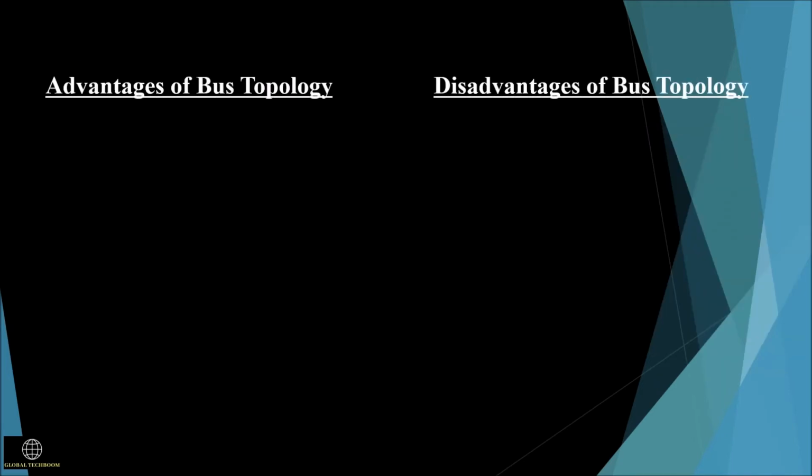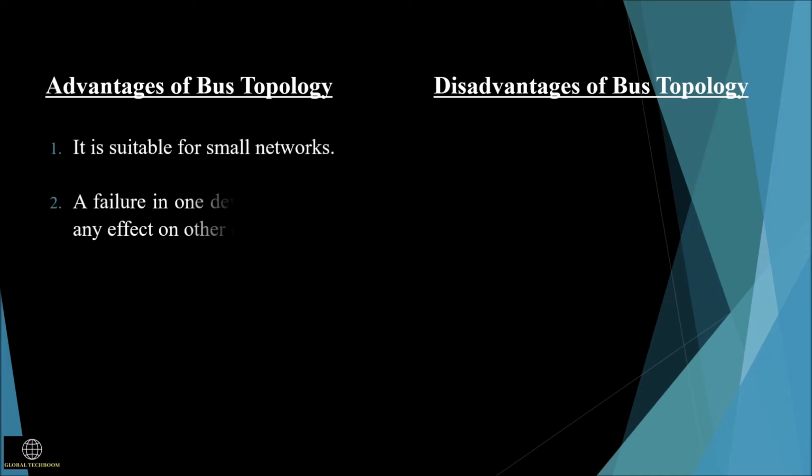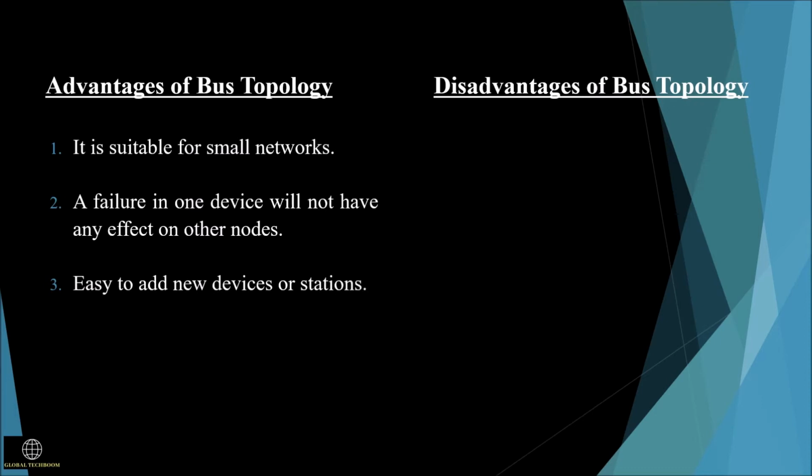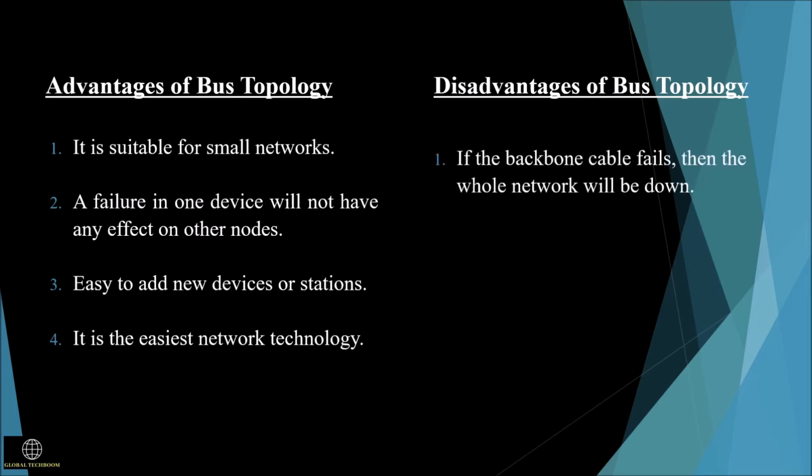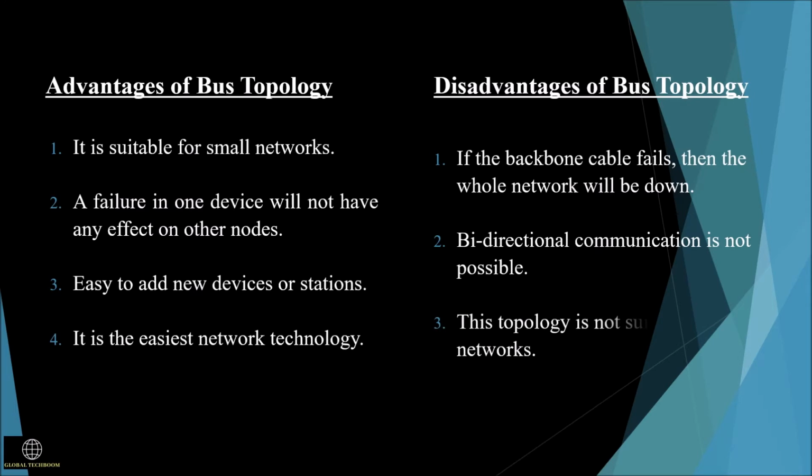Advantages and disadvantages of bus topology. Advantages. It is suitable for small networks. A failure in one device will not have an effect on the other devices. It is easy to add new devices. It is the easiest network technology. Disadvantages. If the backbone cable fails, then the whole network will be down. Bidirectional communication is not possible here. This topology is not suitable for large networks.